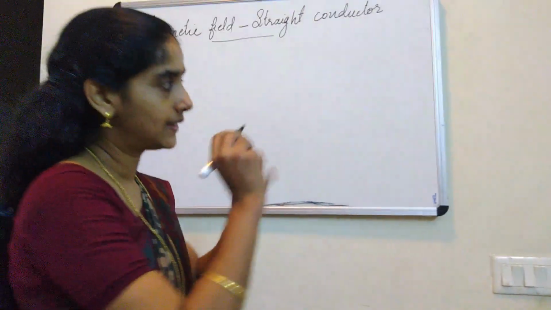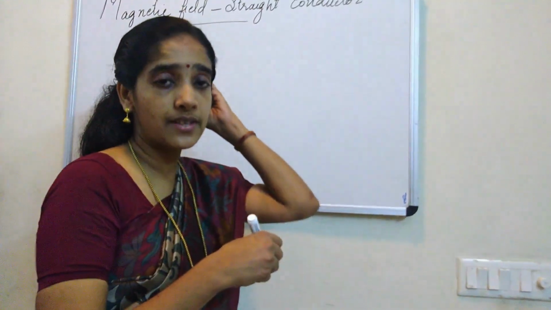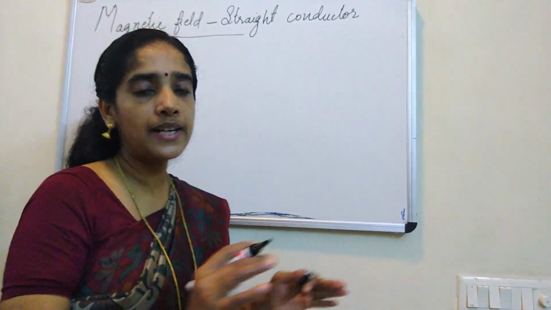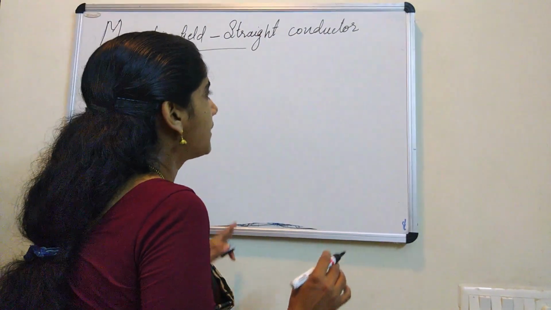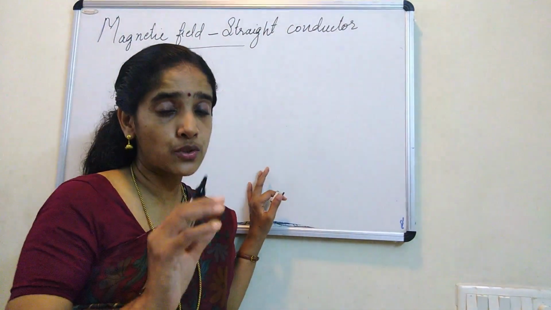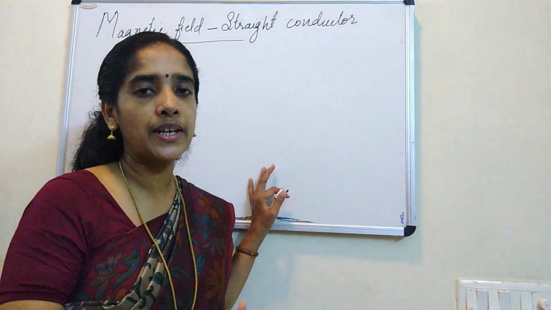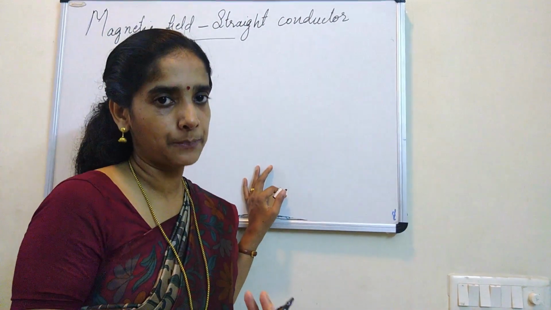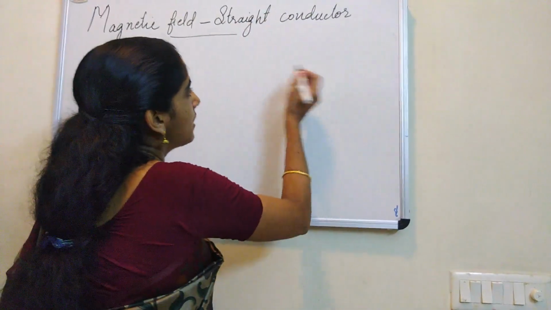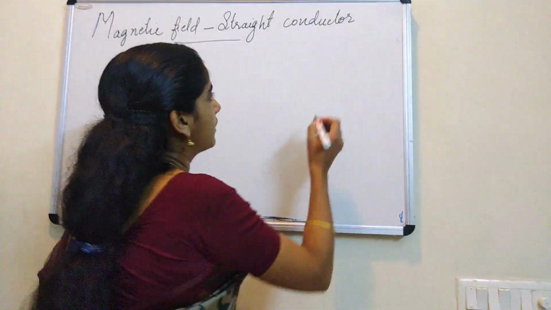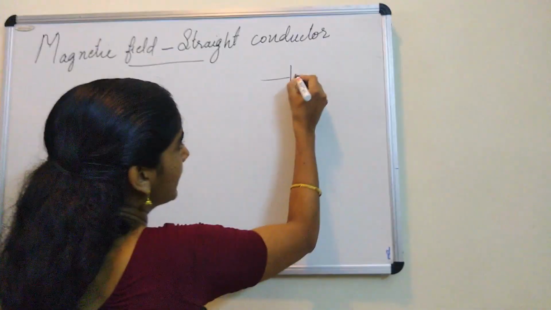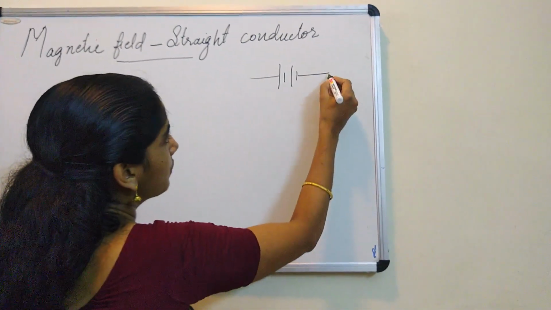So before we draw the pattern, let us have a look at the experimental arrangement. Can be asked in exam: explain the activity for finding the magnetic field around a straight current carrying conductor. And remember the name of the scientist who first observed that the magnetic field is associated with the moving charge. Who is that scientist? Hans Christian Ørsted. Okay. So here comes one simple experimental arrangement which helps us to study the magnetic field through a straight current carrying conductor. So here I have the battery for the supply.